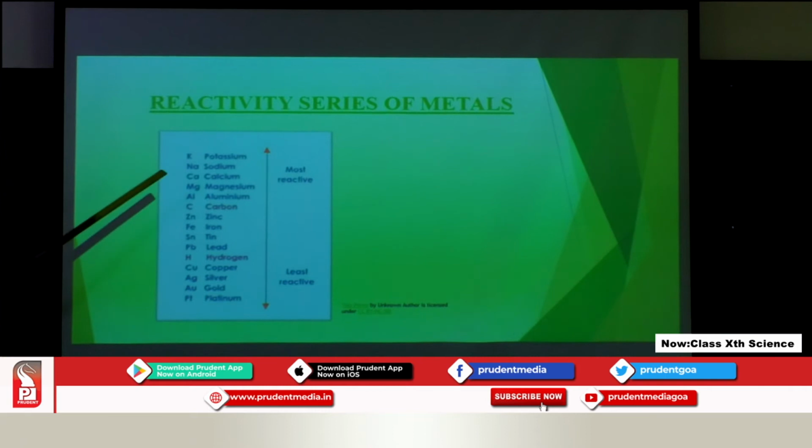We can see at the top potassium is highly reactive, sodium, calcium, magnesium, all these are the most reactive metals. Then aluminium, zinc, iron, tin, lead, they have medium reactivity. Copper, silver, gold and platinum, they are the least reactive.